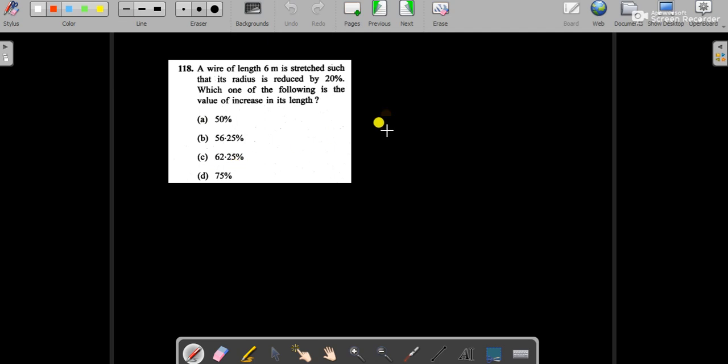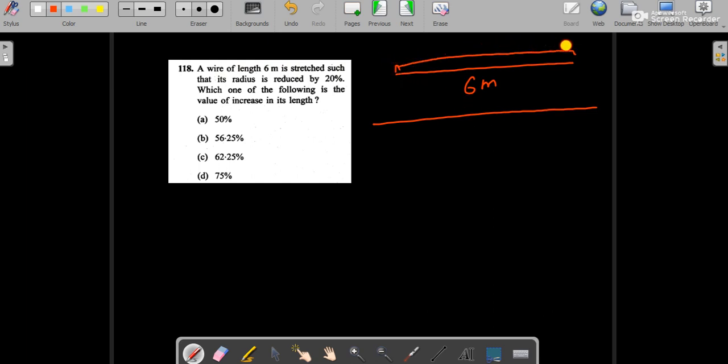A wire of length 6 meter is stretched such that its radius is reduced by 20%. Suppose this is a wire, this is 6 meter, it is stretched, we don't know how much. Initially it was like this, this much width, it will become like this. The radius is decreased. So suppose the initial radius was 10, then it is reduced by 20%, so it will become 8. But the thing is that the volume 1 and volume 2 will be same, v1 equals v2.